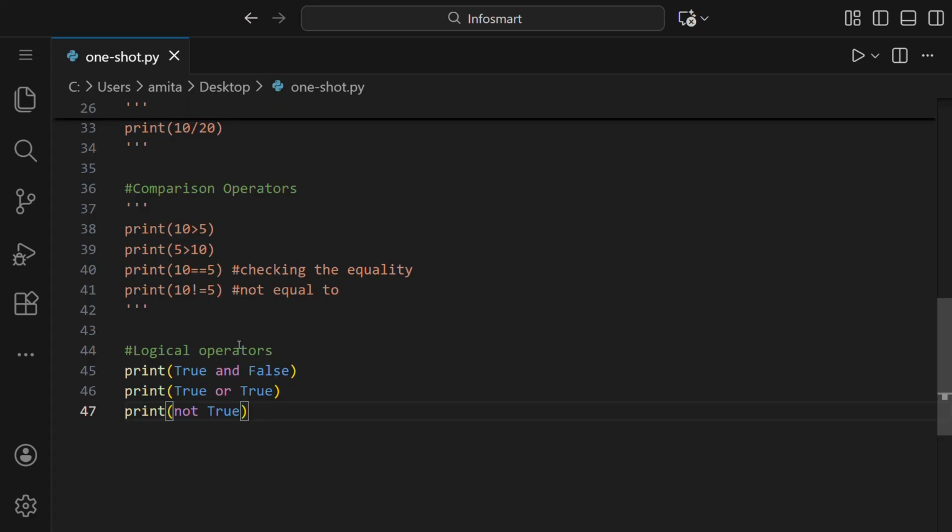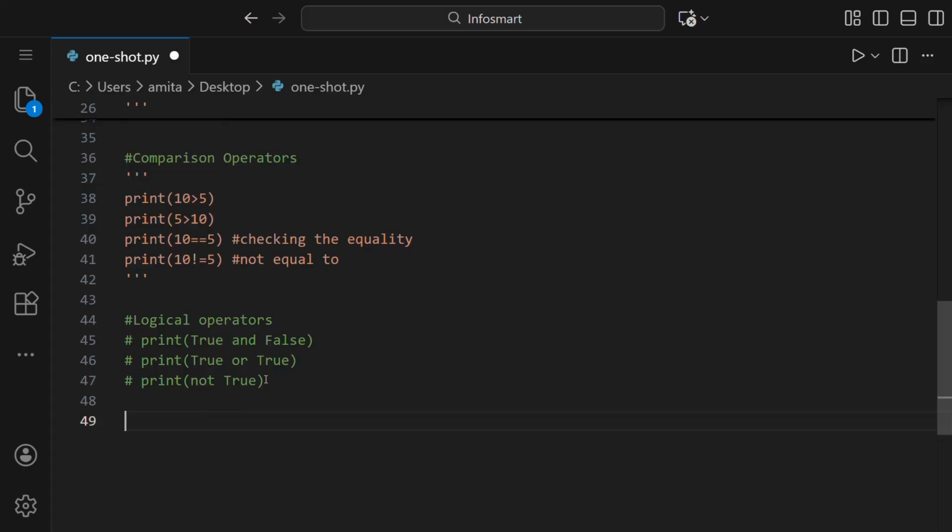In the AND operator, both of the operands should be true, then only it will give a true value. Otherwise, if any one or both are false, then it will give a false. In OR, one of them should be true or both of them should be true, then it will give a true value. If one is true and another is false, then it will give true. If both are false, then it will give false. And not just reverses it: if it's true, then it will be false. If it's false, then it will give a true value.